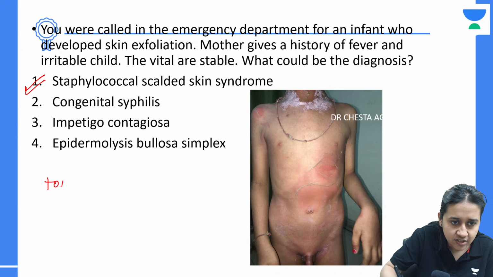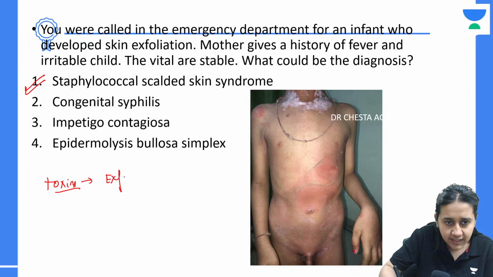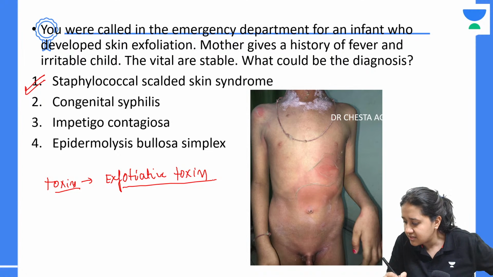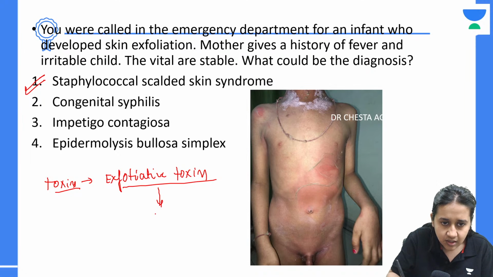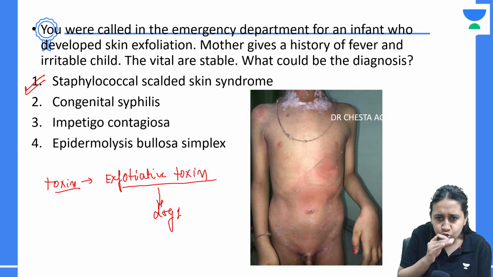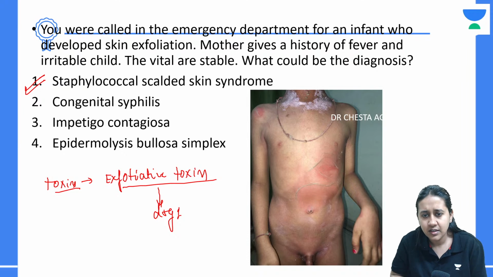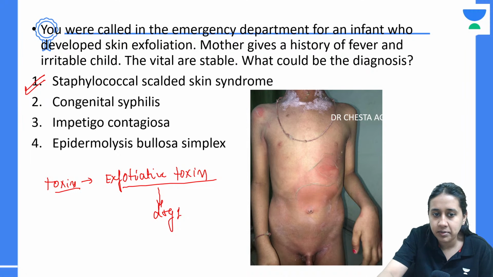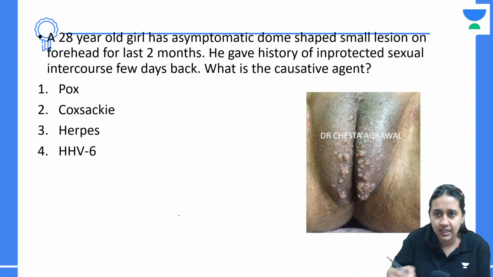There is a toxin released by staphylococcus, which is the exfoliative toxin, and this will go and damage desmoglein 1. So the patient develops very superficial erosions. Subcorneal splitting occurs here. It is not a case of epidermolysis bullosa simplex or impetigo or congenital syphilis.